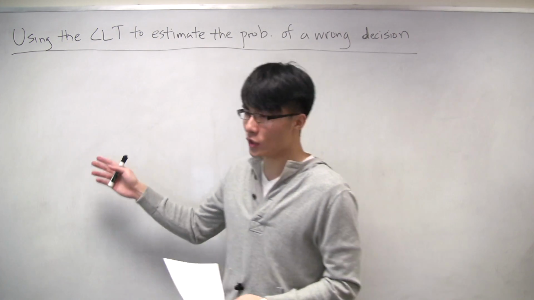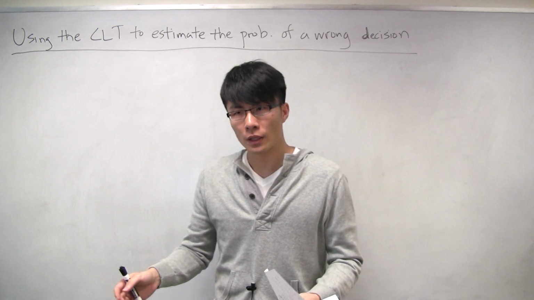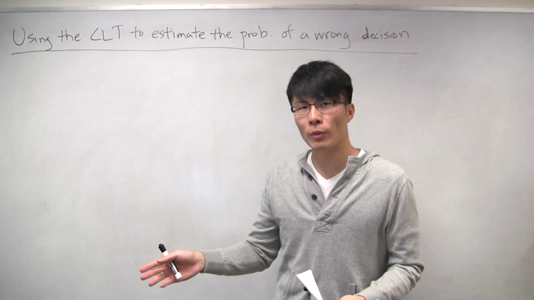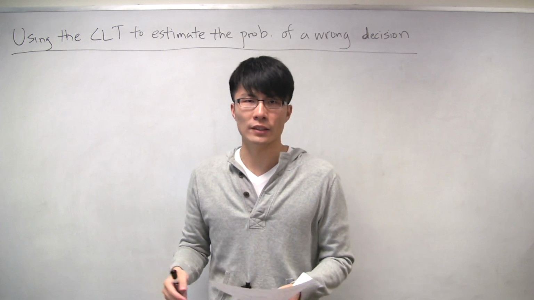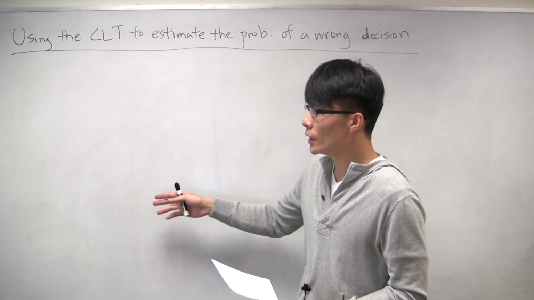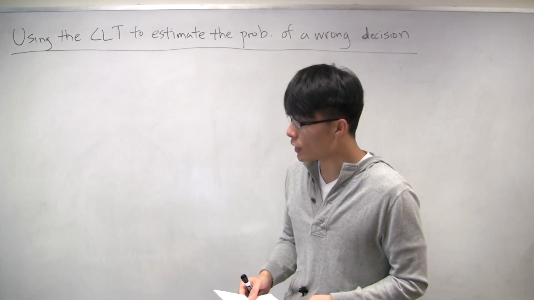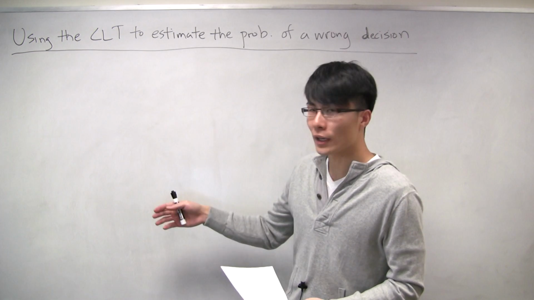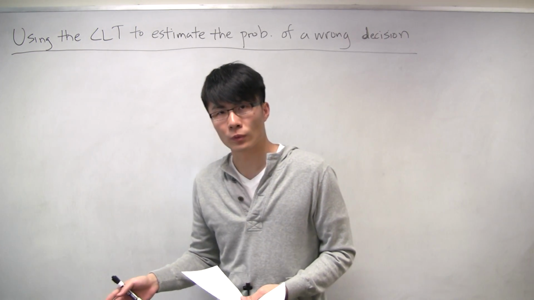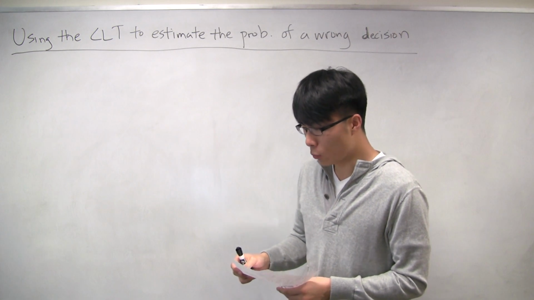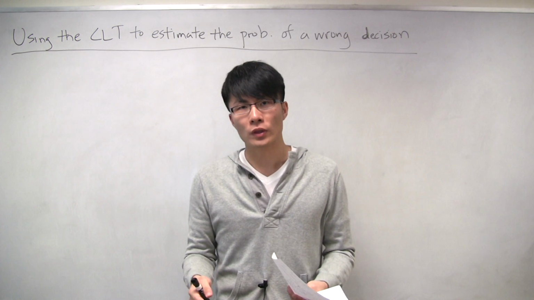So a roulette is just a game at the casino where there are a bunch of numbers on a wheel. You spin the wheel, you throw a ball onto the wheel, and you bet on which number the ball is going to land on. In this case, we're going to deal with a wheel with 36 numbers, 1 through 36. And we're going to try to tell whether or not this roulette wheel is fair.